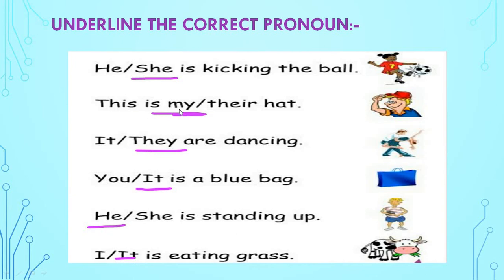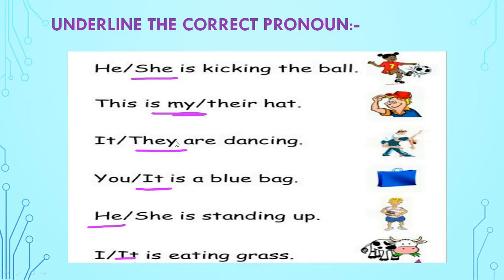This is my or their hat. See, this boy is having a hat. It is not their hat. It is the boy's hat. So what will come? This is my hat. Okay, my hat. Understood? Now it or they. See what we have to use. First you see the picture. Can you see the picture? Yes. It or they are dancing. So what will we use? They. They are dancing.